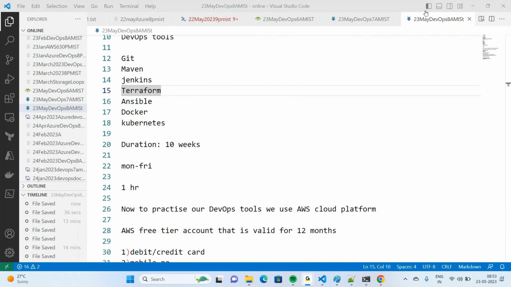By tomorrow, if you are ready with AWS accounts, I will show how to create virtual machines, how to log in to them, and how to do some essential activities like software installations. Of course, software installation is not our responsibility, but we have to automate the process. Before that, we have to know how to do that in a manual way, right?